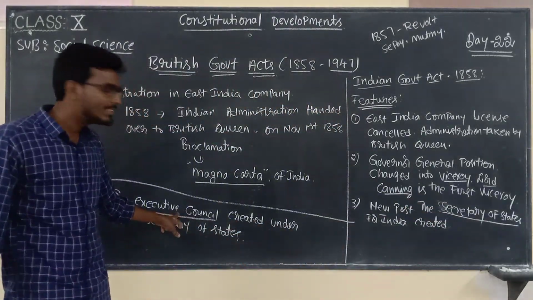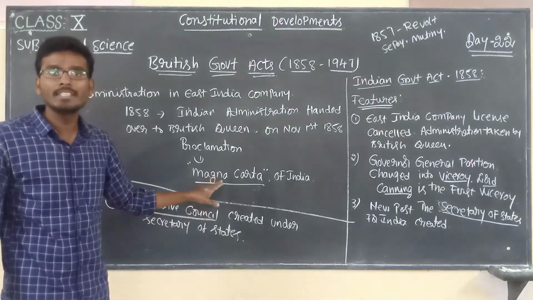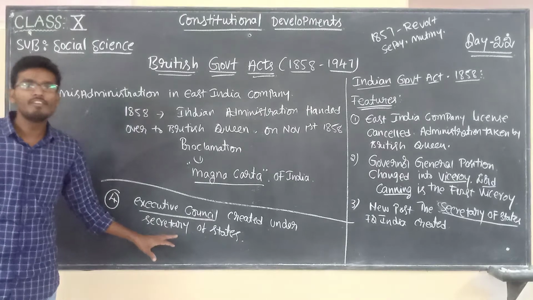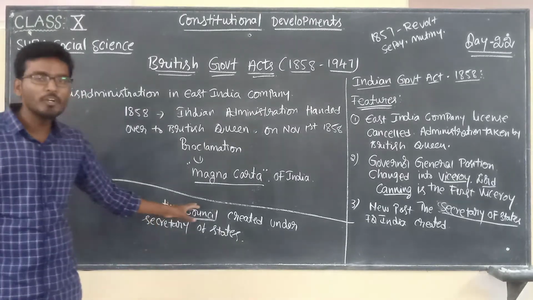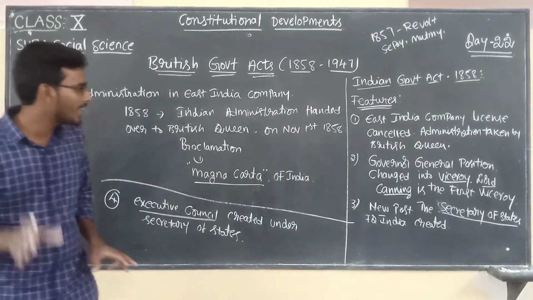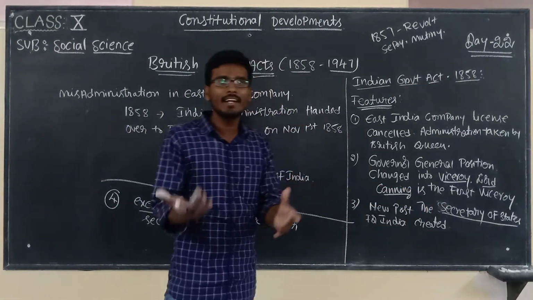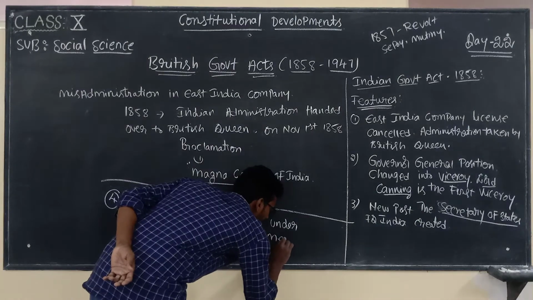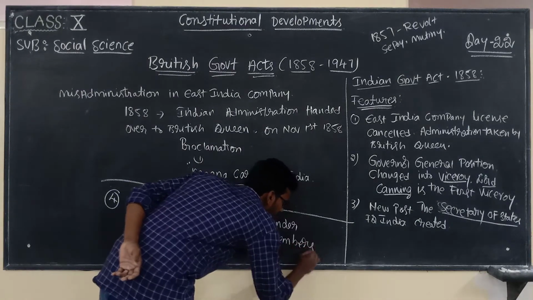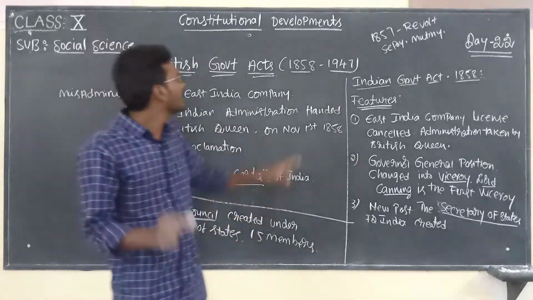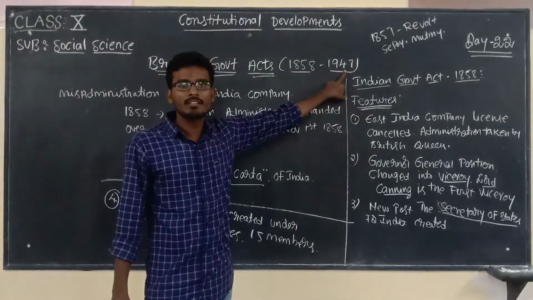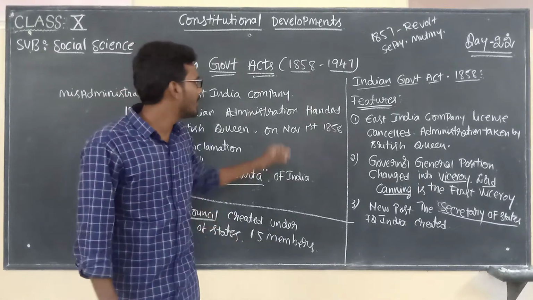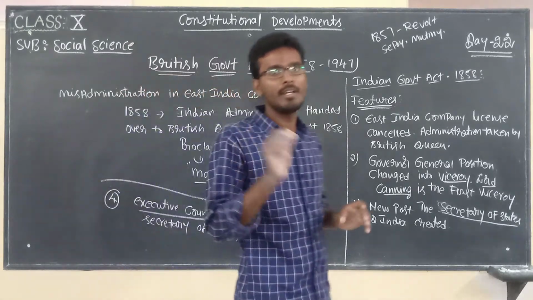And this executive council consists of 15 members. So the executive council is like one council under the Secretary of State. That council will consist of 15 members. Children, during the years 1858 to 1947, major developments took place in the administration. That is the reason why these acts are very, very important.